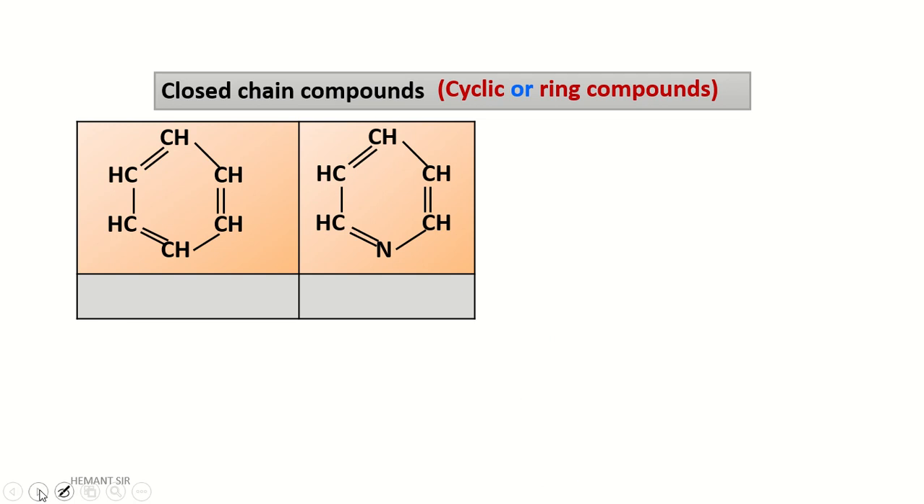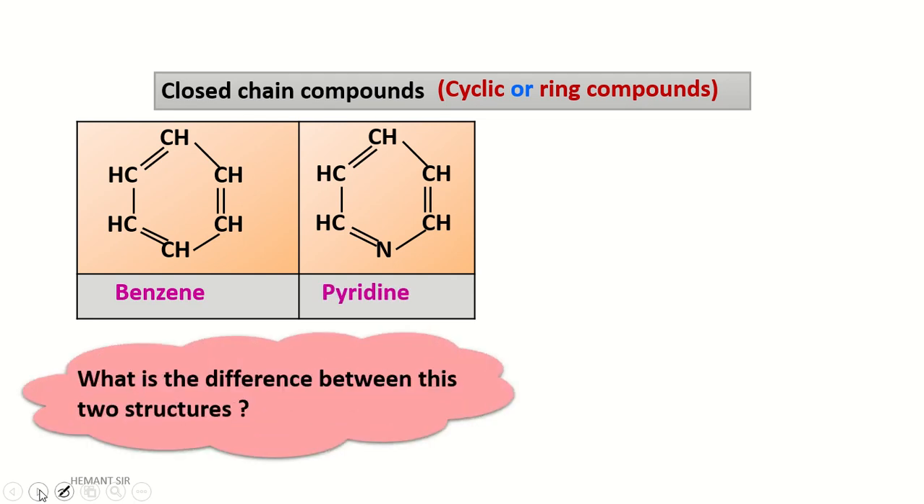And the second structure is having what? What is different in the second structure? The second structure has one nitrogen atom other than the carbon. The name of this structure is benzene and this is pyridine. Let's see what is the difference between these two structures.